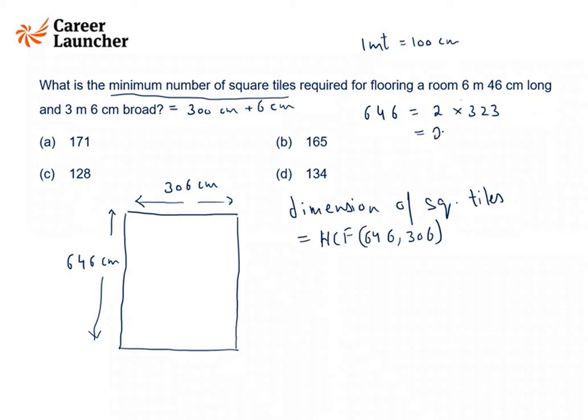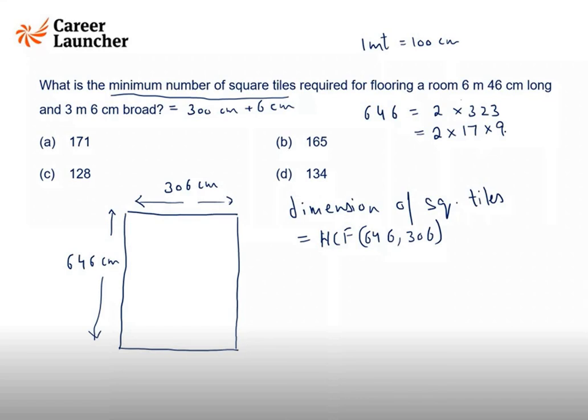Yes, Arush, it is divisible by 17. It is 17 into 19. So this is 646.